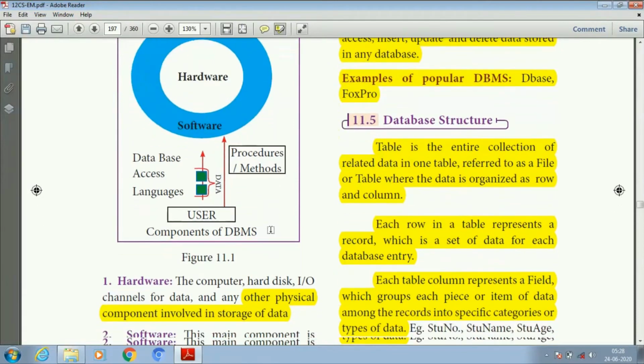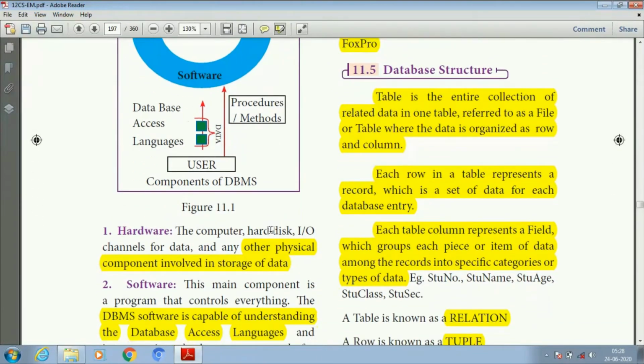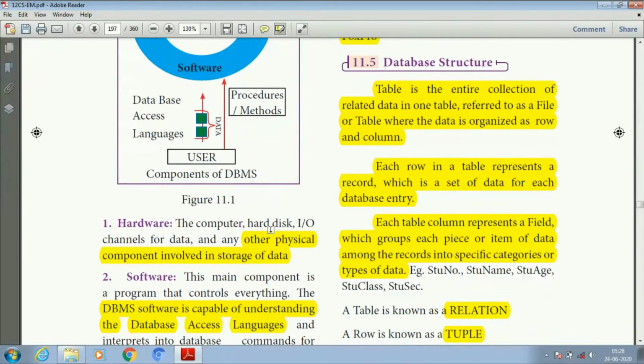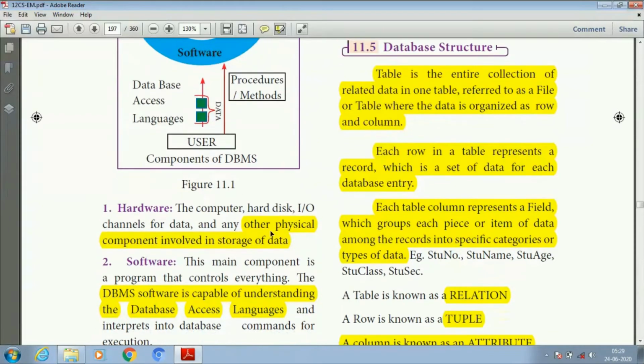And next one is hardware. Hardware means the computer, hard disk, input output channels for data and any other physical component involved in the storage of data. So the physical components used to store the data in the database are considered under the hardware part. And software is a set of instructions or a set of programs.